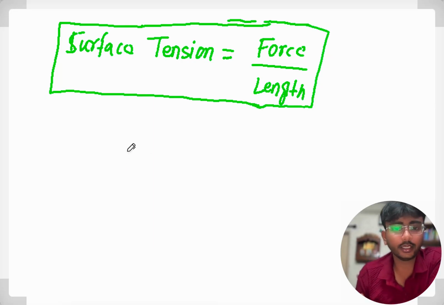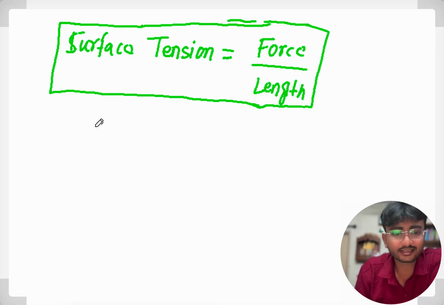Now you have to calculate the unit of surface tension. You can pause the video and try to solve this. So see, how can we calculate the unit of surface tension?